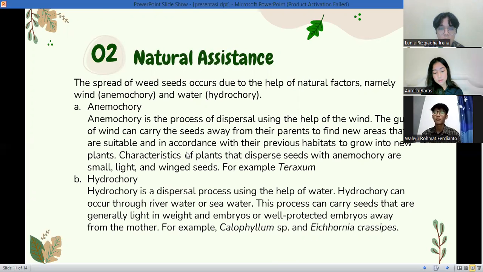Second is hydrochory. Hydrochory is a dispersal process using the help of water. Hydrochory can occur through river water or seawater. This process can carry seeds that are generally light in weight and protect the embryos away from the mother, for example Calophyllum sp and Eichhornia crassipes.